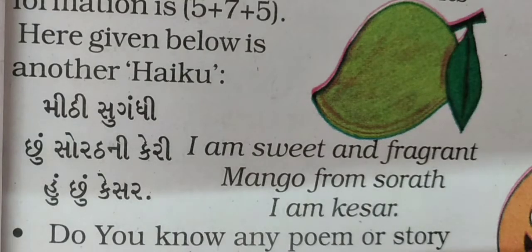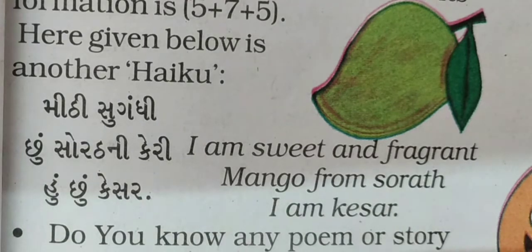Well children, while I was explaining the second haiku given in your book, that is page number 1, "Meeti sugandhi chu Soratni keri, Sorat." I am a sweet and fragrant mango from Sorat. Sorat is the Saurashtra region where we reside, where we are living. So, sweet mango of the Saurashtra region, and I am called Kesar. The name of the mango which is found in the Saurashtra region is Kesar.